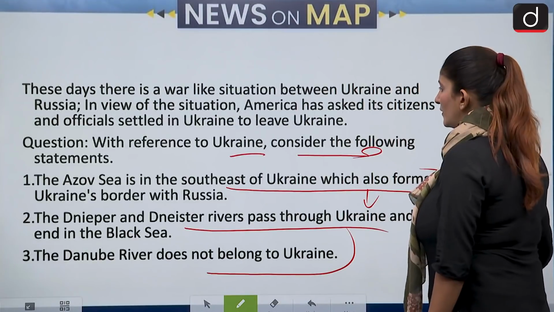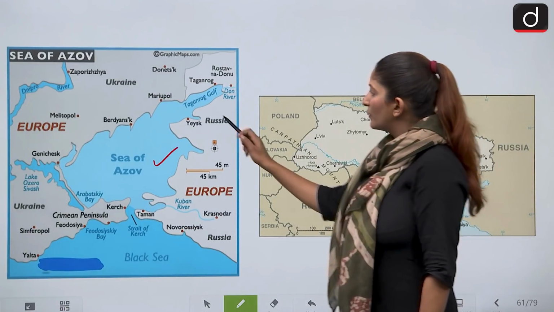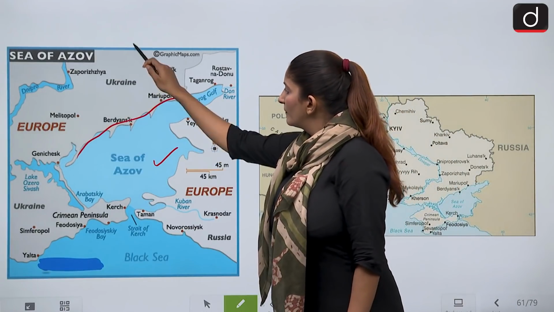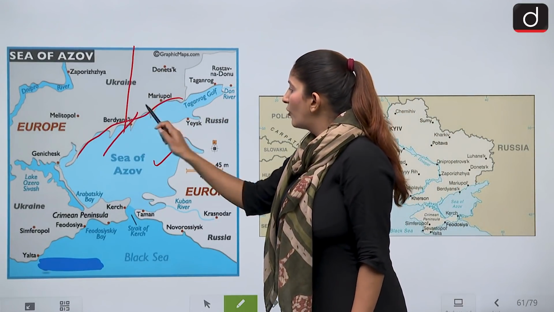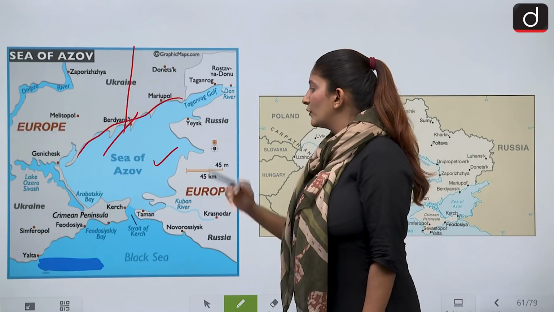And what was the question? That southeast of Ukraine, which is correct. It is in the southeast of Ukraine, like this. This is south and this is east. Almost all the region of the south is covered, but southeastern is correct. So Sea of Azov, yes.